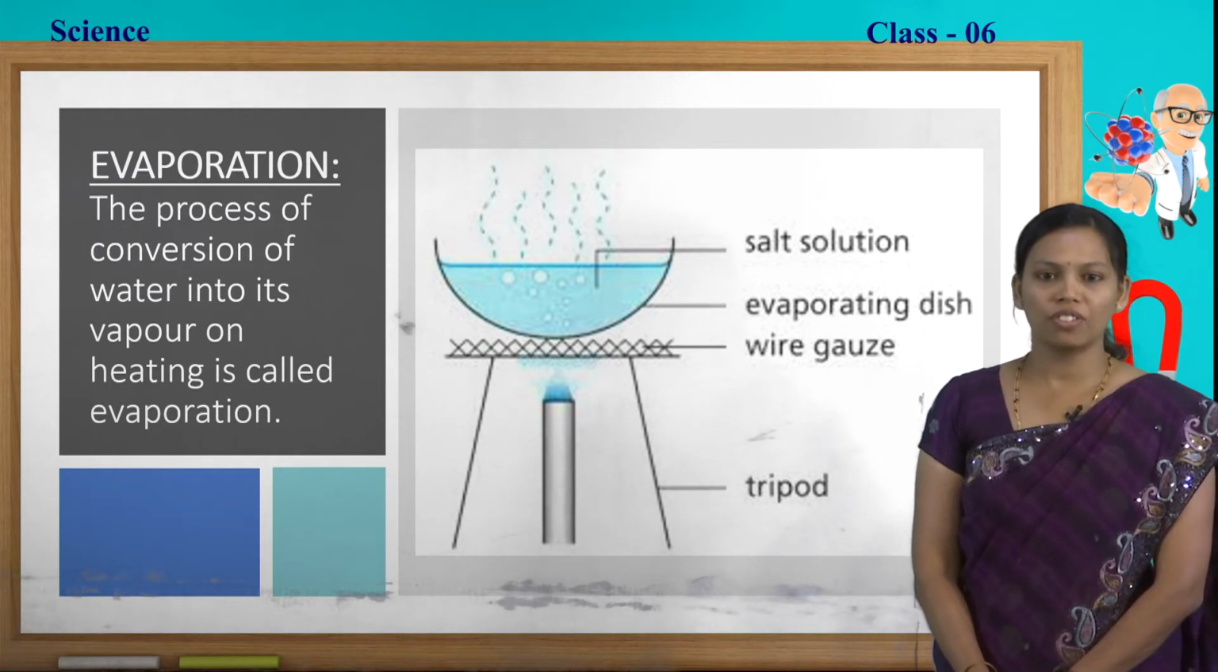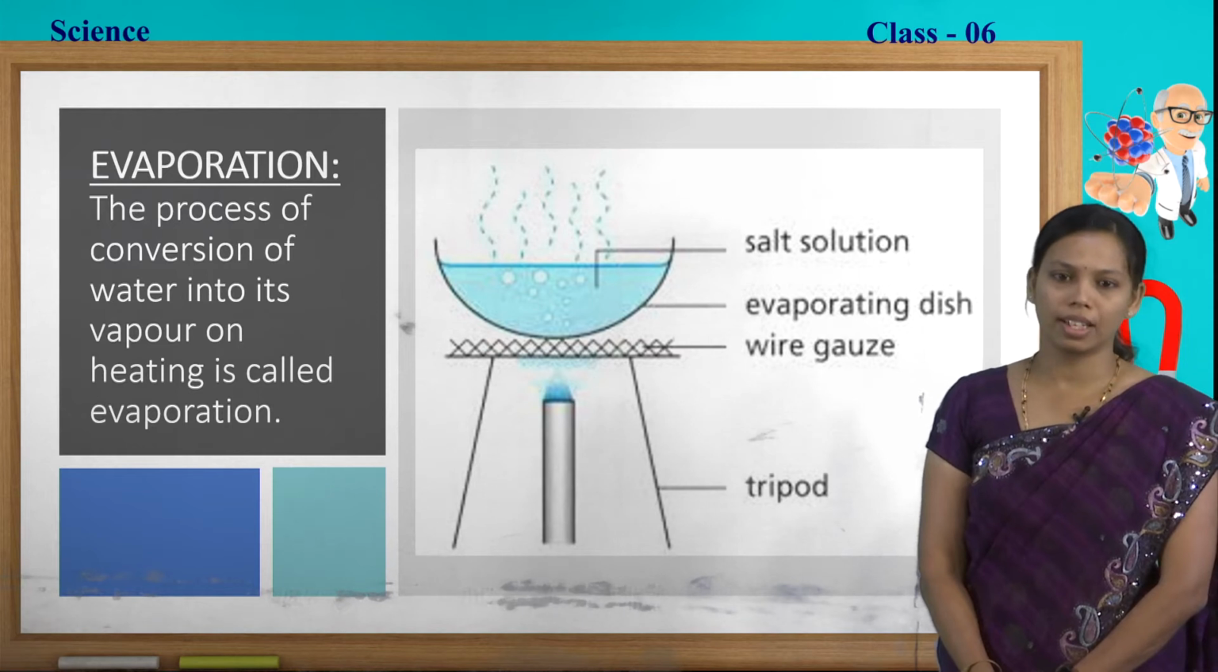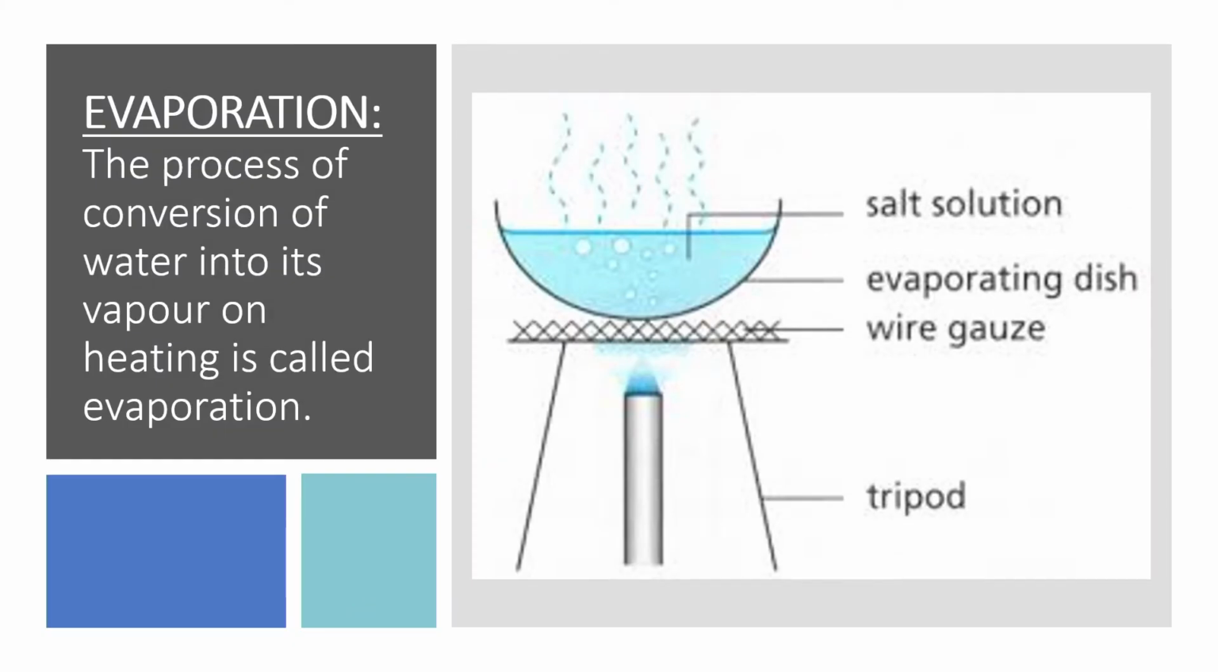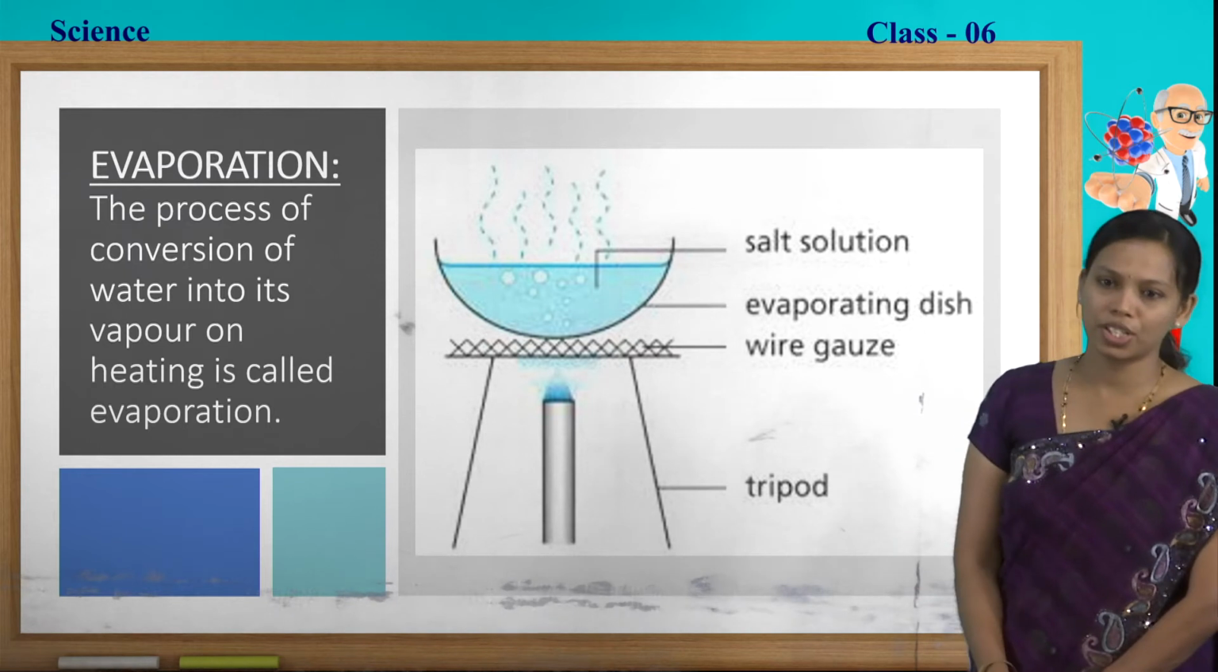The process of conversion of water into its vapor on heating is known as evaporation. We have seen in the filtration process, we have filtered all the soil particles from the water, but it was separating only the solid particles which were insoluble in water. What about the soluble substances? For example, if we take a salt solution, we can't separate it through filtration. For that, we need to use the evaporation process.